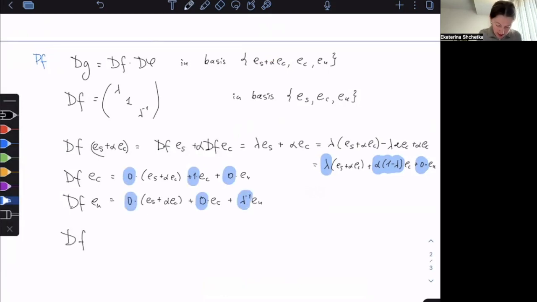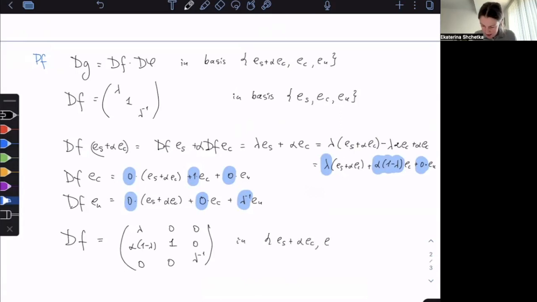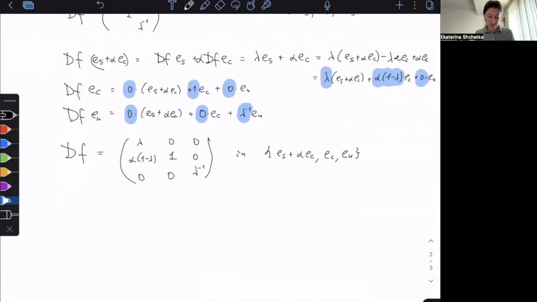So df looks like, in this new basis, lambda, then my second coordinate, alpha times 1 minus lambda, 0. Then 0, 1, 0, and now 0, 0, lambda inverse, in the basis ES plus alpha EC, EC, EU.